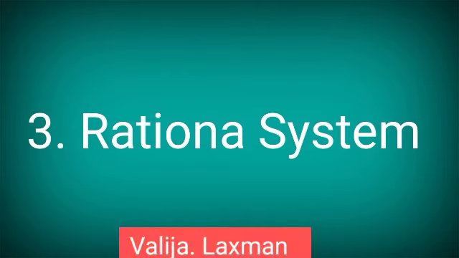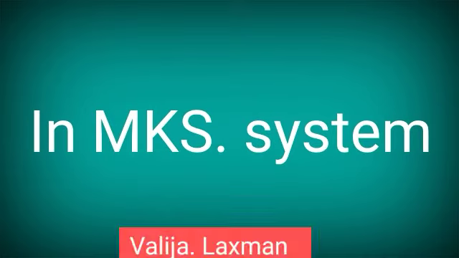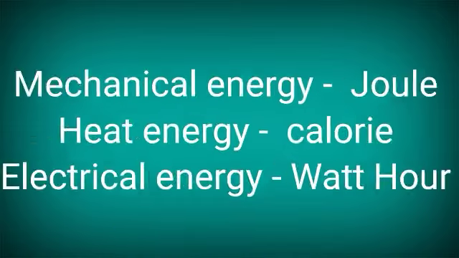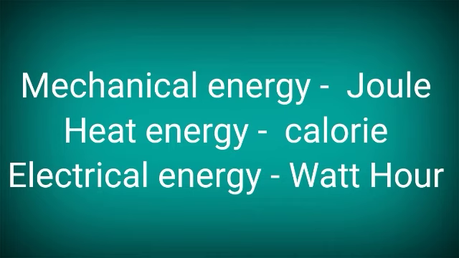Coming to the third point, that is a rational system. Rational, the word indicates that if at all you are taking any physical quantity, that should have only one particular unit. In olden days, if you are using the MKS system, if you want to measure the mechanical energy, the unit was joule. And if you want to measure the heat energy, the unit was calorie. And if you want to measure the electrical energy, the unit was watt hour. So different energies are measured with different units.